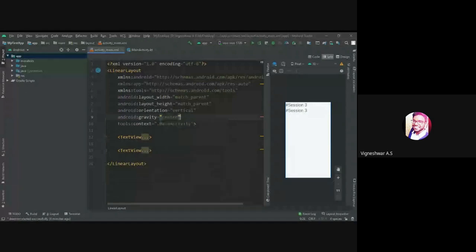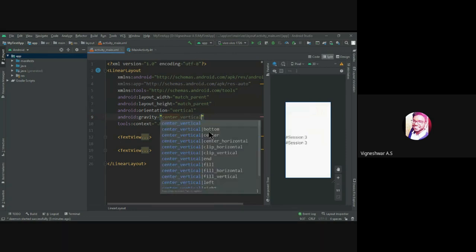We'll be having center horizontal. If you want center horizontal, it will be in a center horizontal position. If you want center vertical, it will be on the left side corner, but in a centered manner. Here you can see this is the horizontal one, but it's being in center. But if it is center vertical, it will be here.